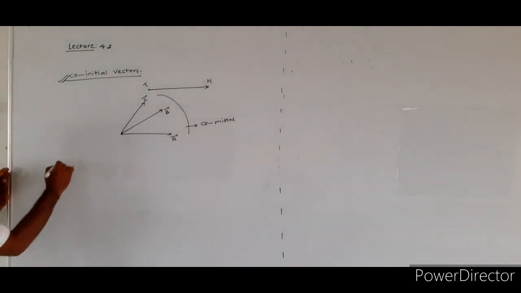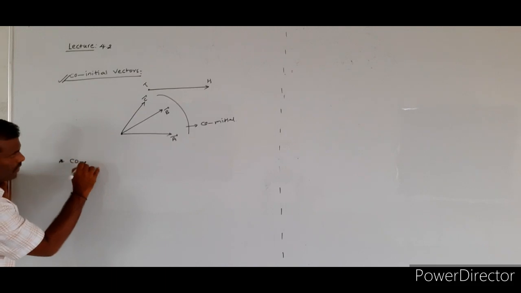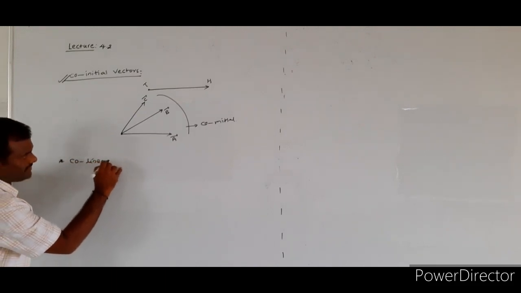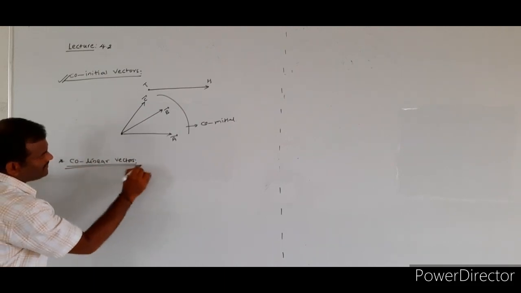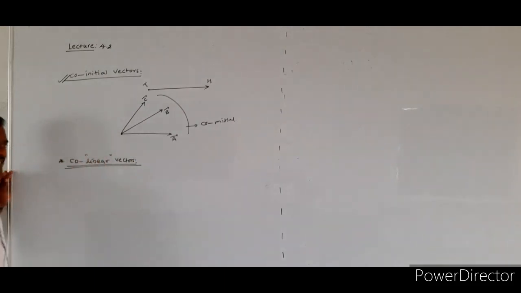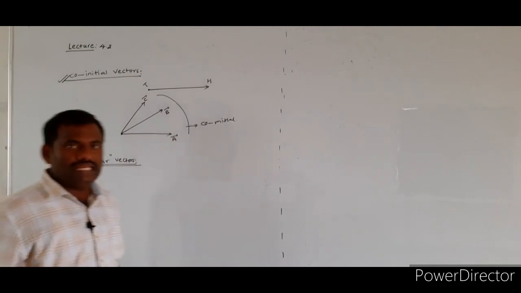Next one, collinear vectors. Collinear means along the same line.